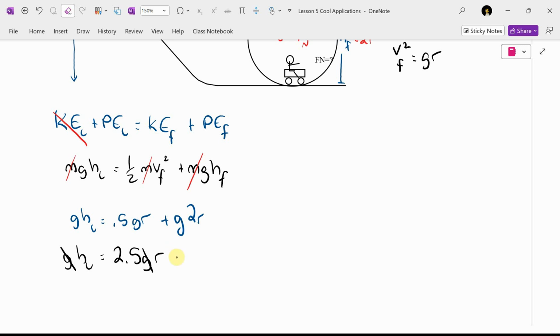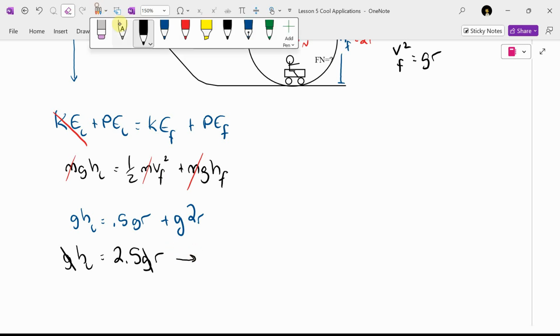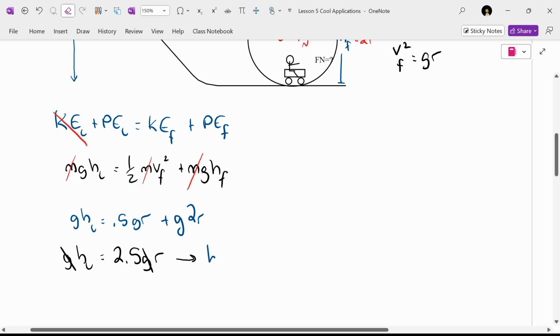And this is our answer. It's kind of a neat answer. If you want to make it through a roller coaster loop that's circular, the minimum height is 2.5 times the radius.